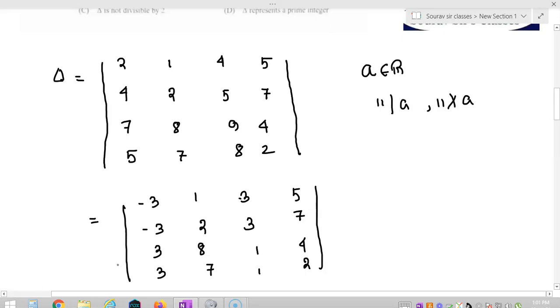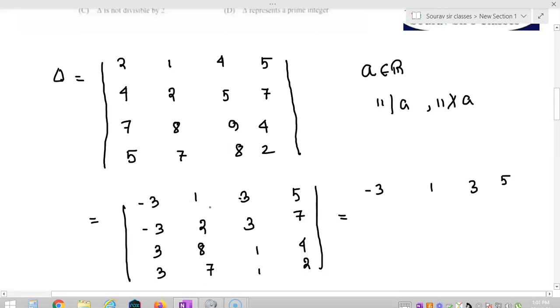Now I am adding the first row with the third row, the first row with the fourth row, and subtracting the first row from the second row. What will I get? The first row is minus 3, 1, 3, 5.